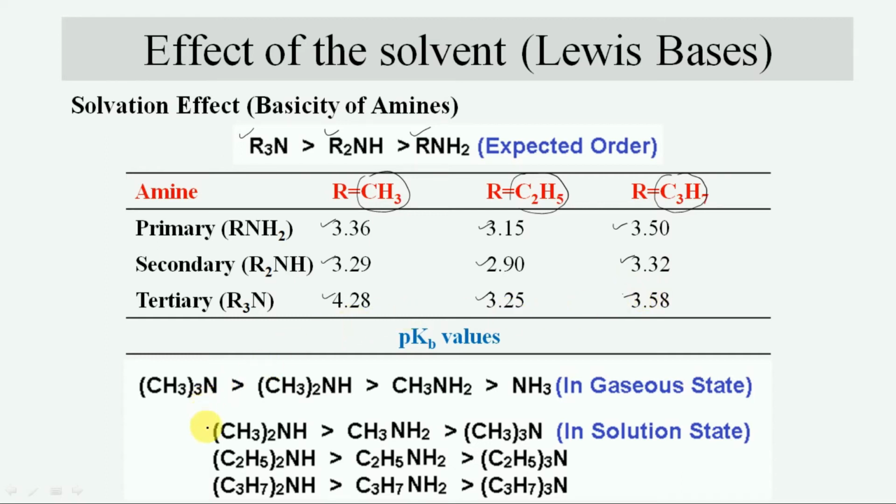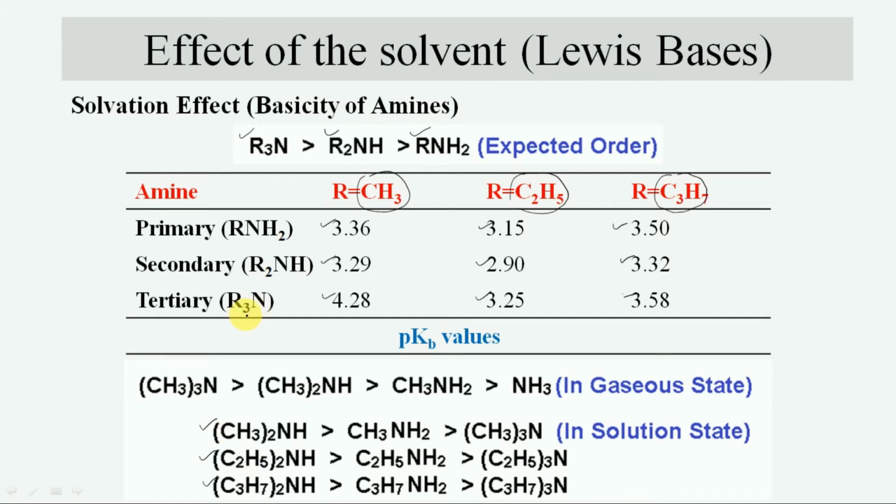So if the alkyl group is replaced with methyl, then this order is expected. If the alkyl group is replaced with ethyl, then this order is expected. And similarly, if the alkyl group is replaced with propyl, then this order is expected according to its pKb value.